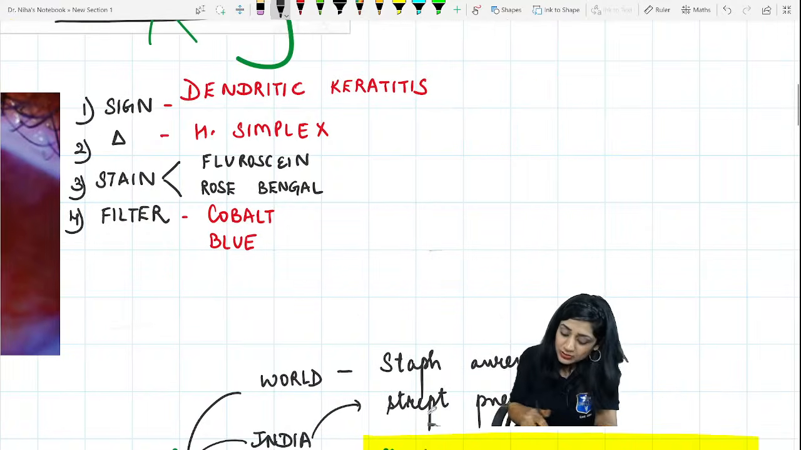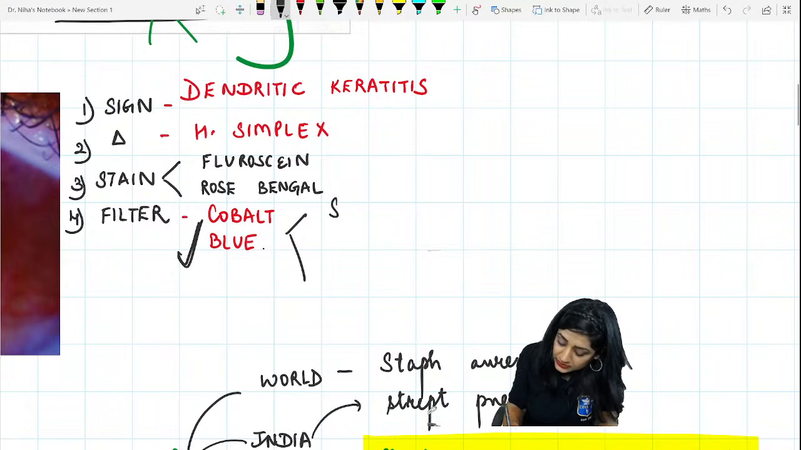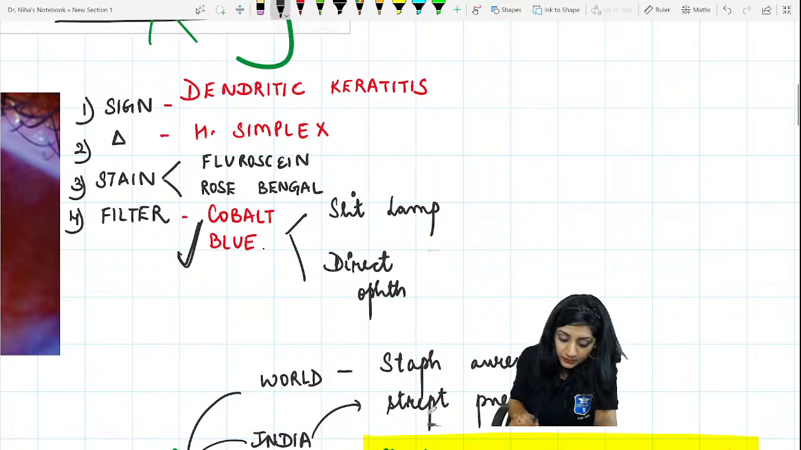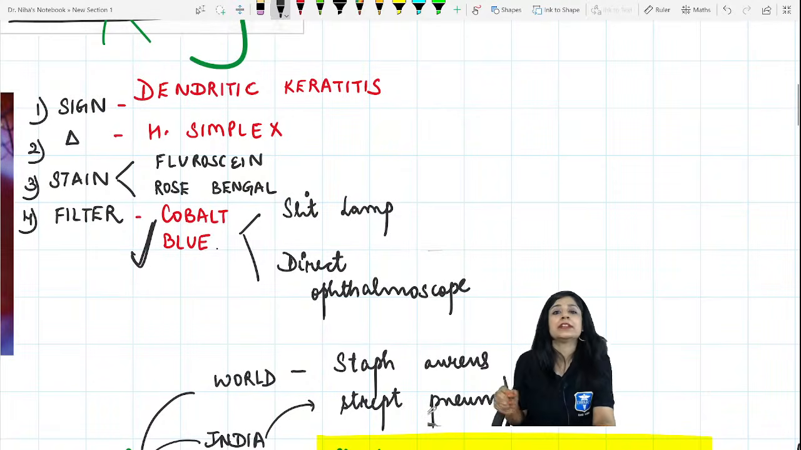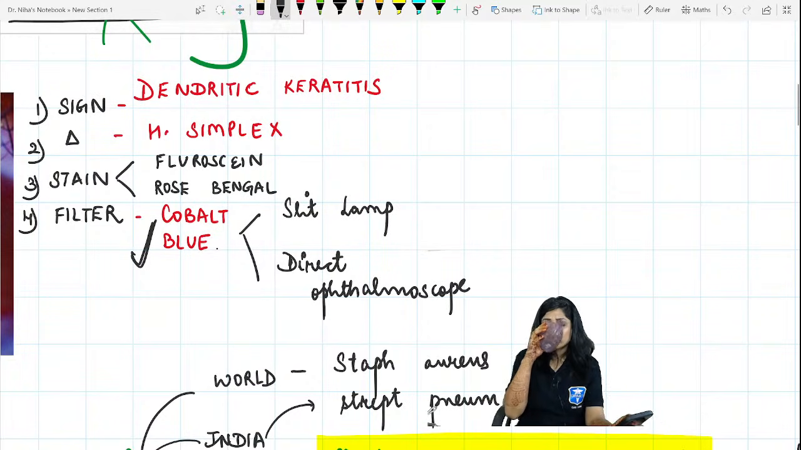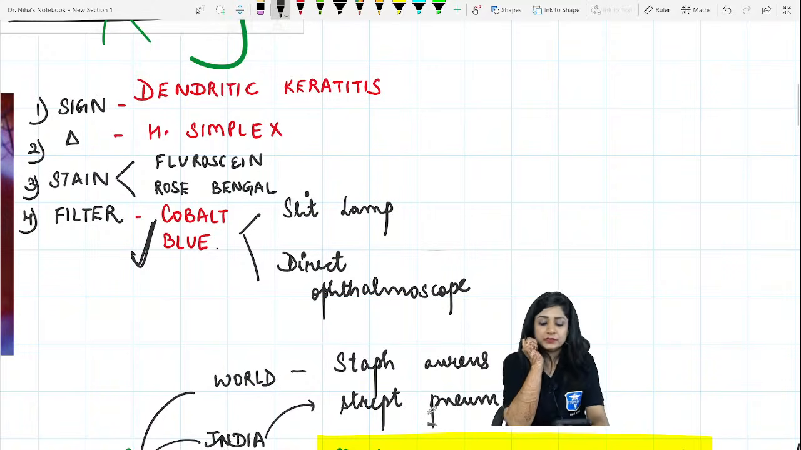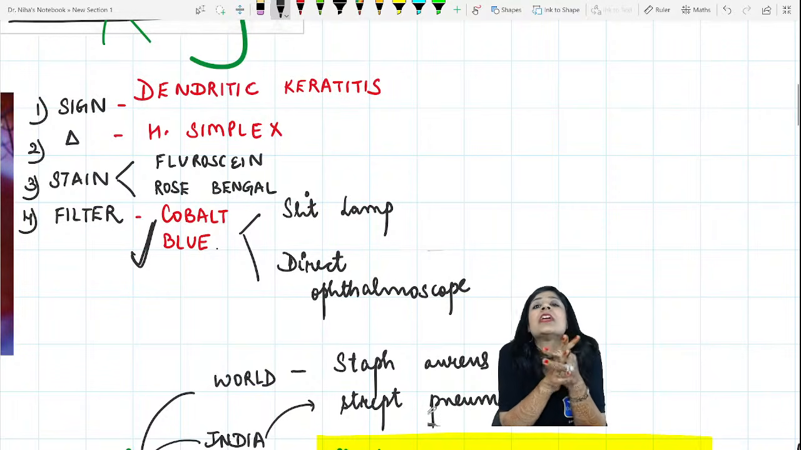Where do you have this cobalt blue filter? Have you got any idea? We have this on the slit lamp, and then we also have it in our ophthalmoscope. It is present in the direct ophthalmoscope also. Even in the direct ophthalmoscope we have this filter, cobalt blue filter. Tonometry. I think Yuvraj is trying to say where else we use this stain. In tonometry also we are using which.